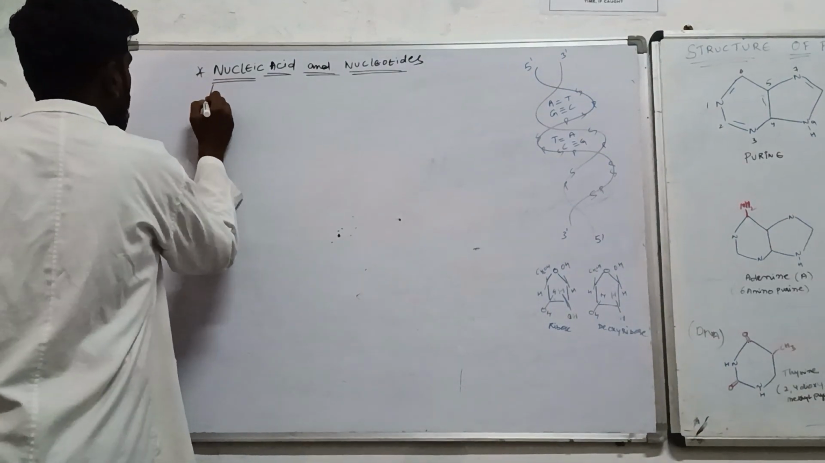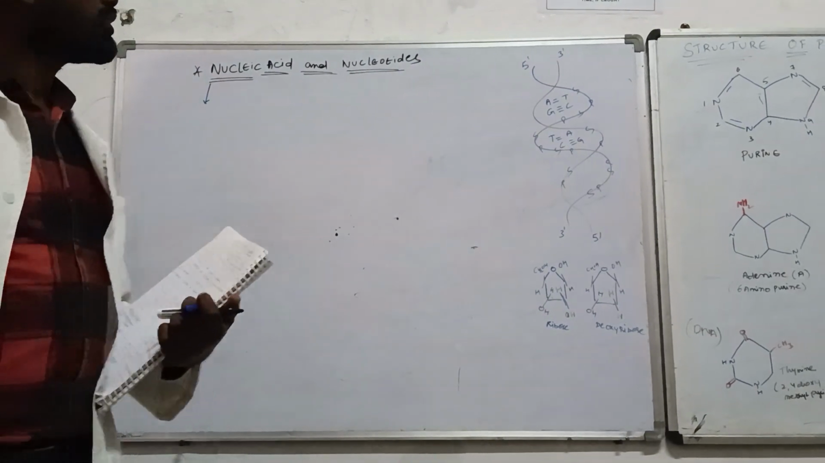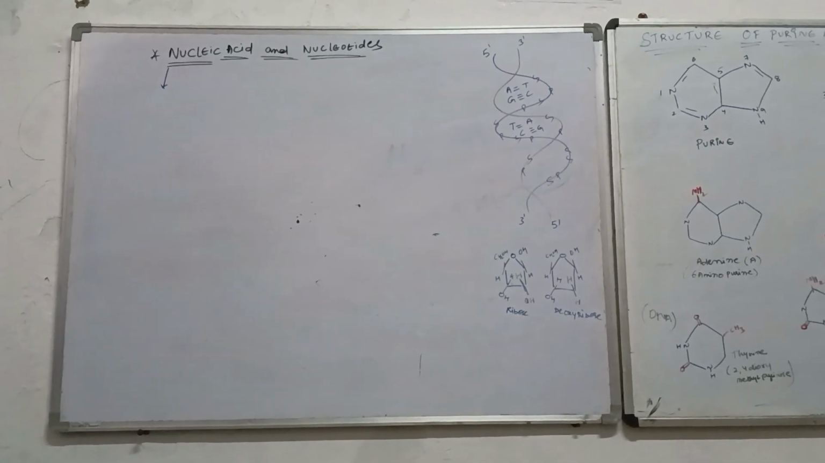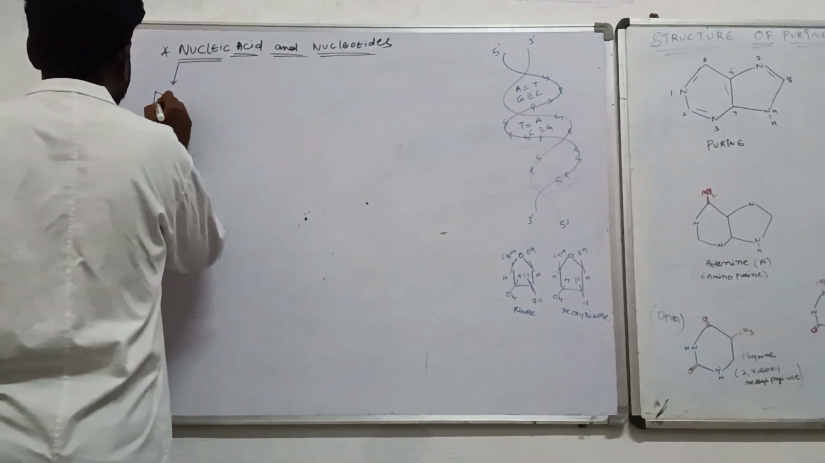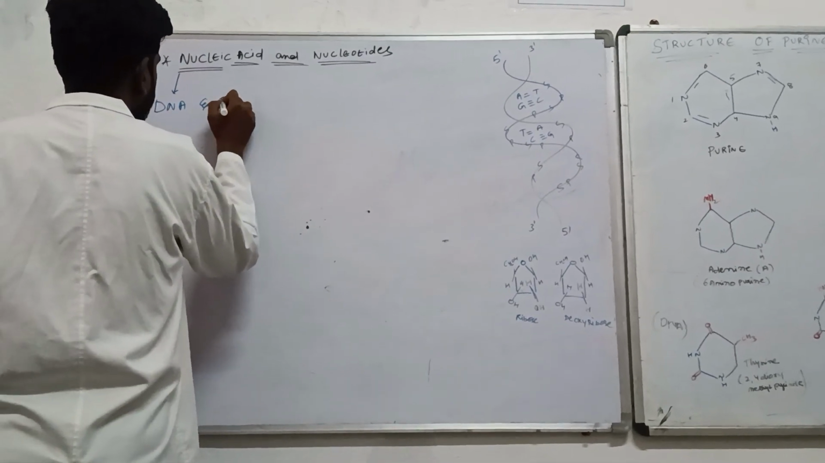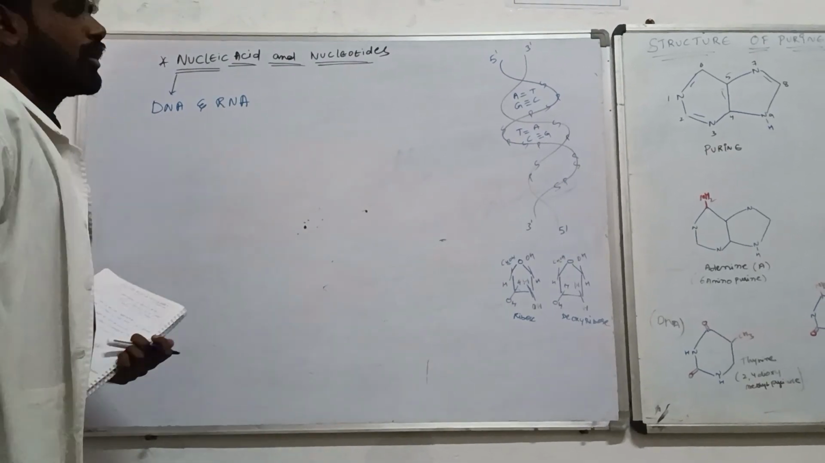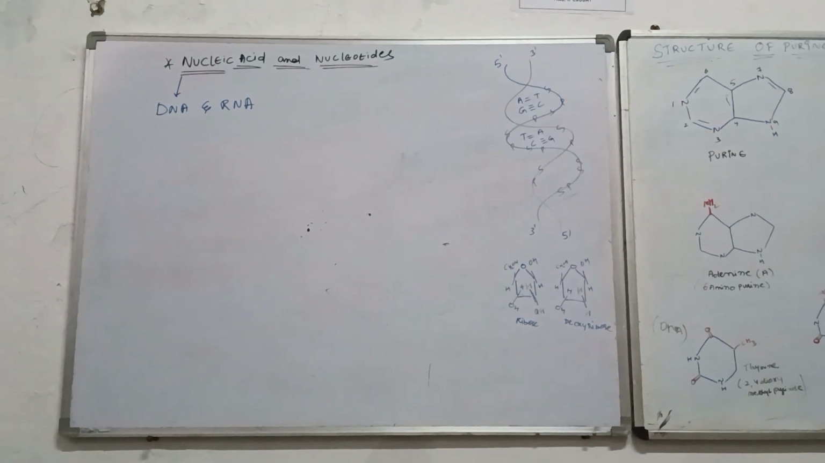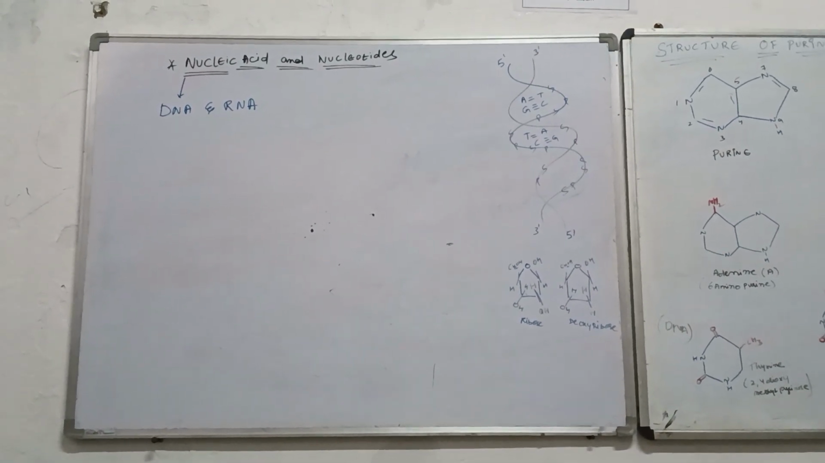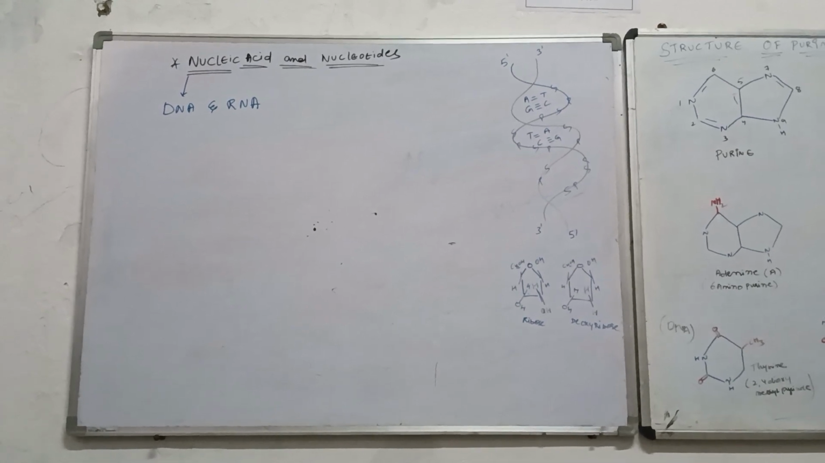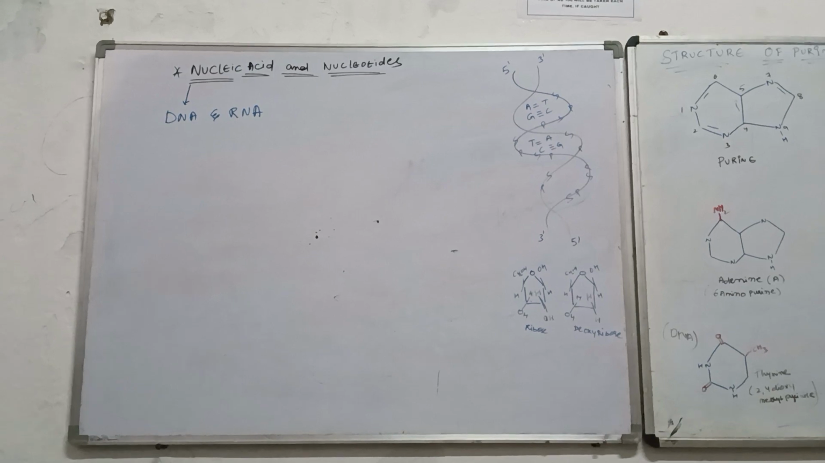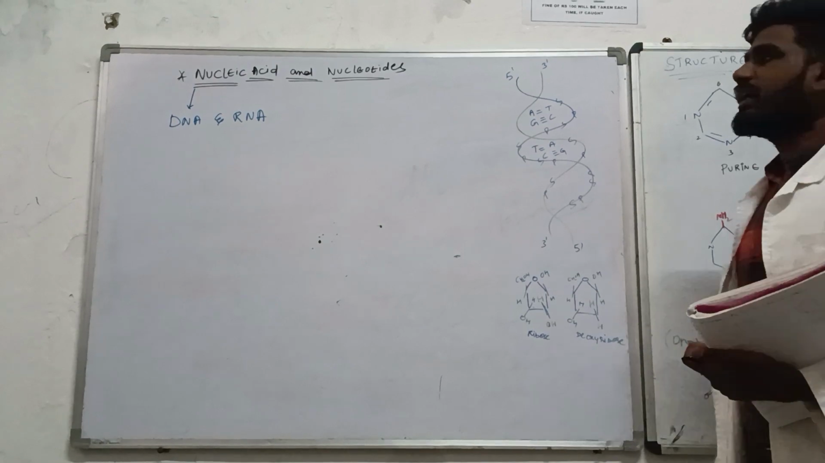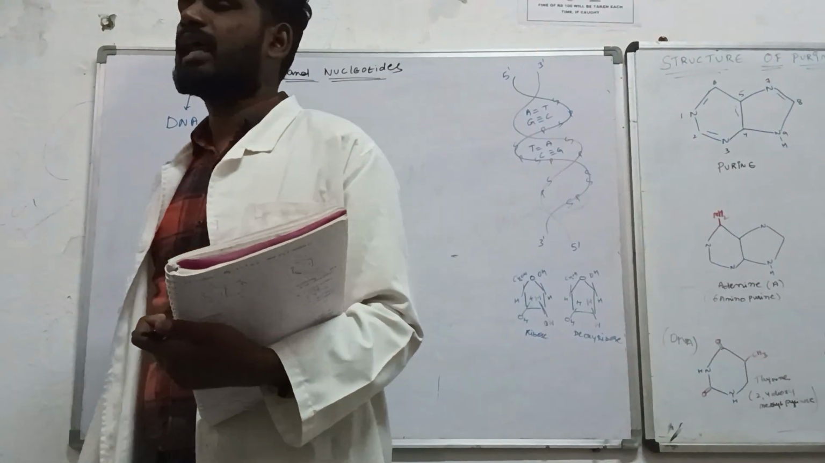If we are talking about nucleic acids, the most commonly known nucleic acids are DNA and RNA. Deoxyribonucleic acid, ribonucleic acid. DNA stands for deoxyribonucleic acid, and RNA stands for ribonucleic acid. So the major difference between DNA and RNA is the sugar.